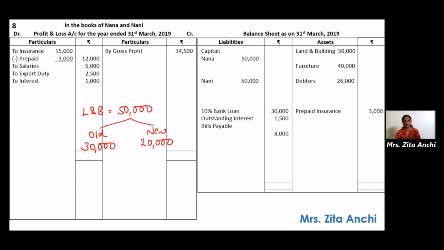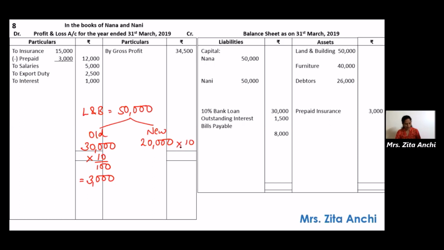Now how will you charge the depreciation? On the old, they have given you land and building depreciate at 10%. So the old 30,000 at the rate of 10%. So that amounts to 3,000. Since that old building is there for the full year, you will charge depreciation for the full amount. Now come to the new one. New is 20,000.